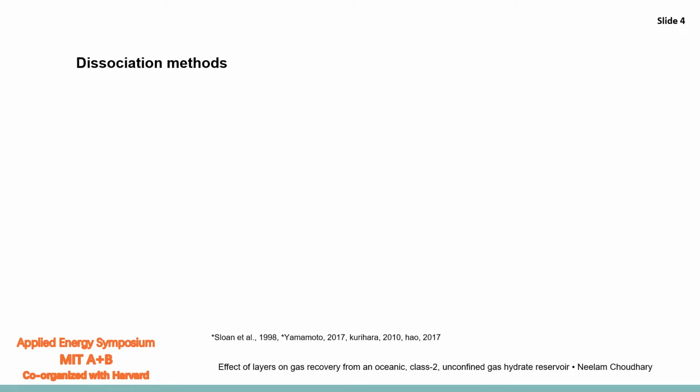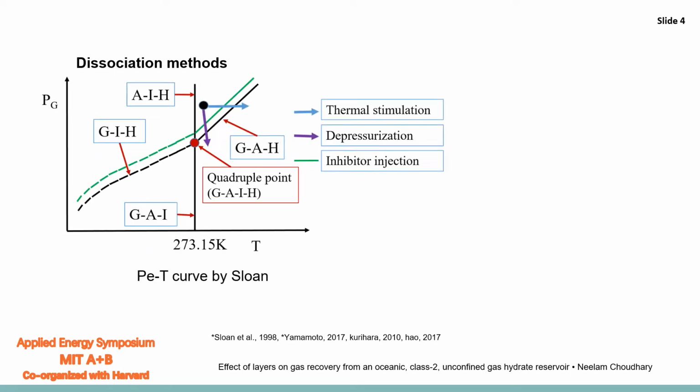So now we know what gas hydrates are. But how do we get the methane gas out from these reservoirs? We know that gas hydrates are formed at high pressure and low temperature conditions, and we can predict the existence of gas hydrates using this PT curve given by Sloan. This is the equilibrium curve. Here, at the quadruple point, all four phases can coexist: gas, aqueous, ice, and hydrate. So, the gas hydrates are formed at high pressure and low temperature, which means they are formed around here in this figure.